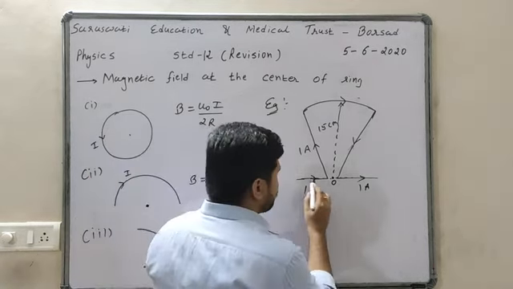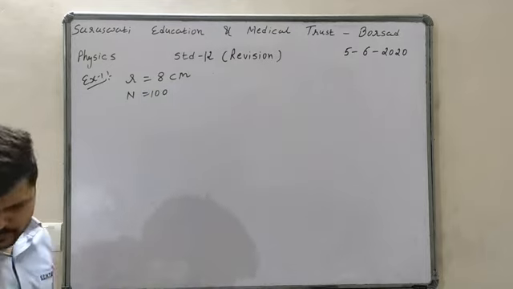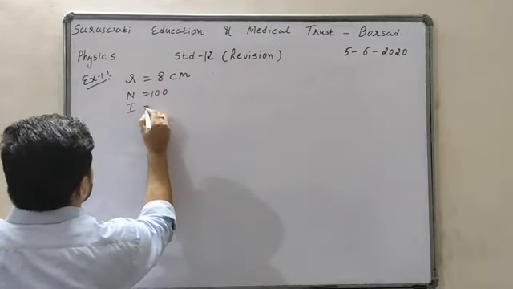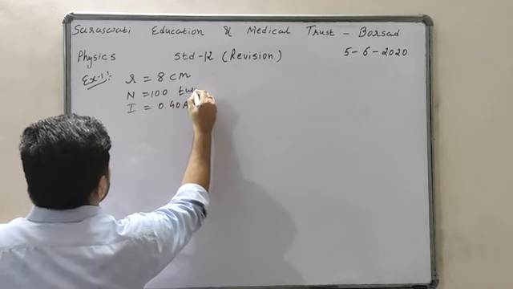Now we will see exercise first example. In this example, we are given a ring of 8 centimeter radius, 100 turns in total, and 0.40 ampere current flowing through it.